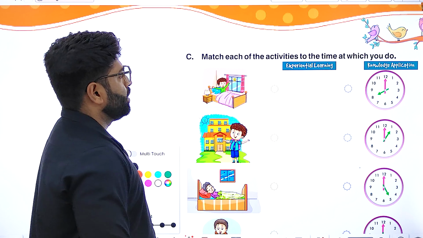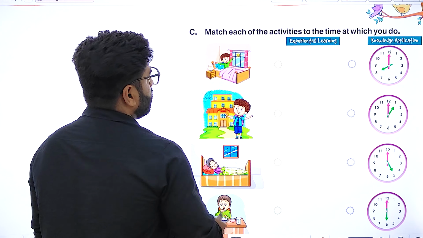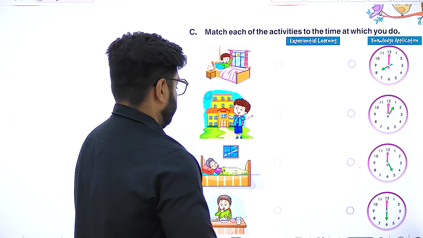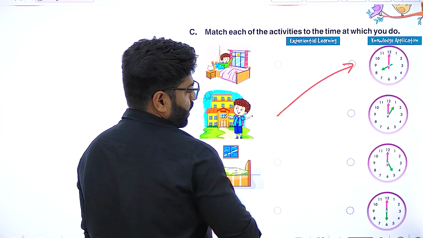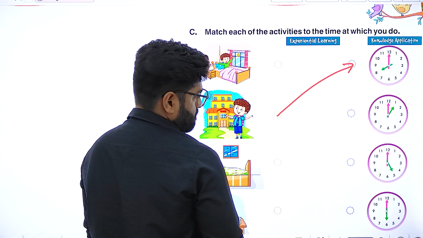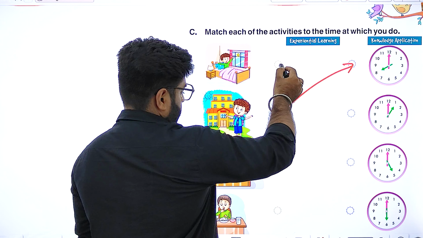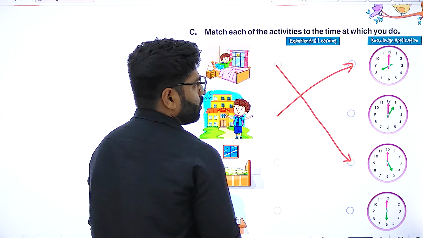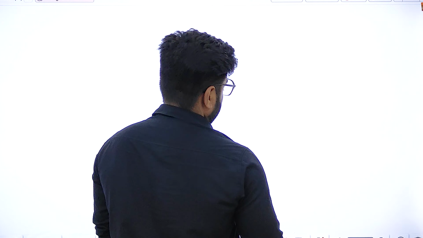Okay. Here we are having part C, match each of the activities to the time at which you do them. Okay. So here we are having going to school. When you go to school, this is 8 o'clock. And this is when you wake up. When you wake up, this is 5 o'clock. Okay. And these are for you. So match them. What are the right times?